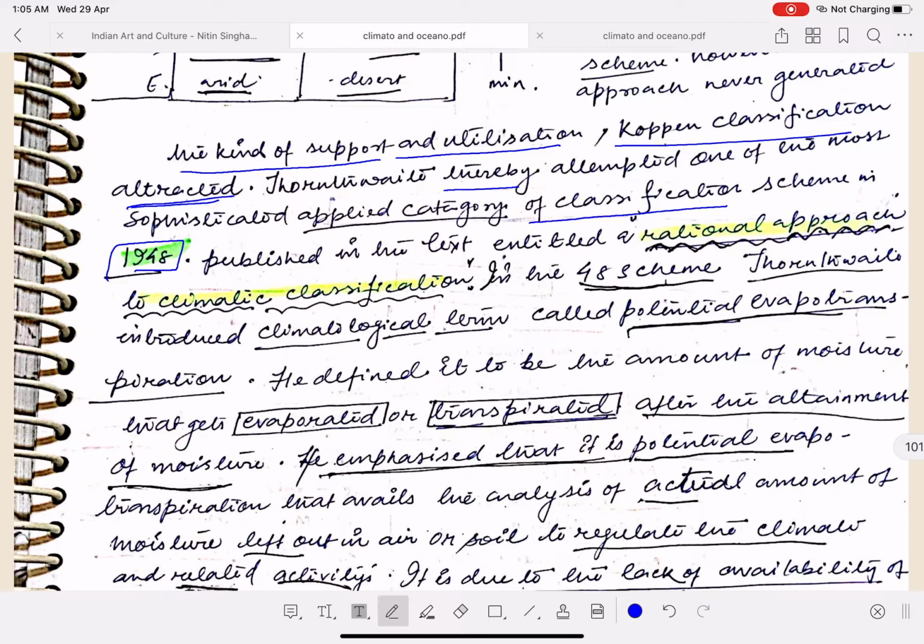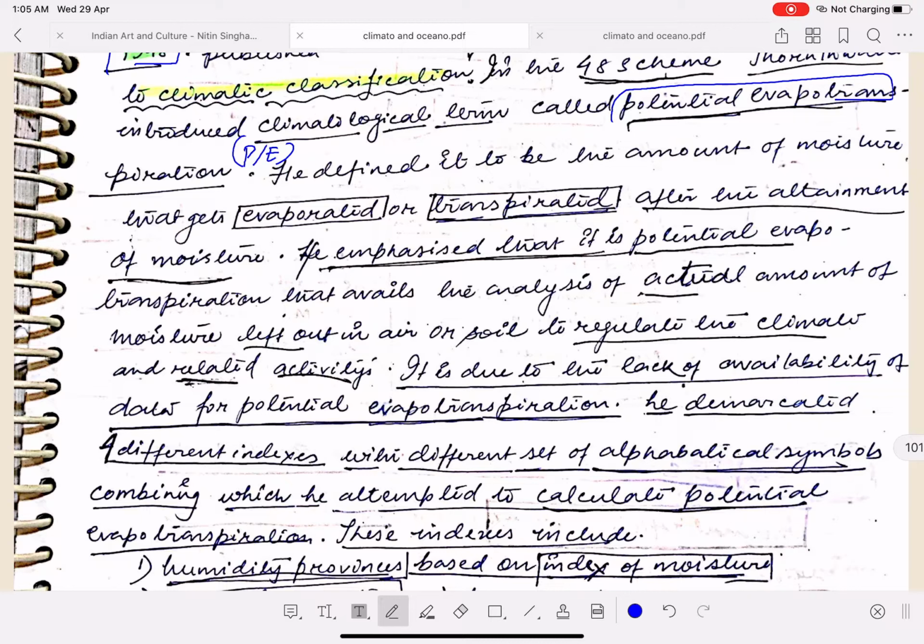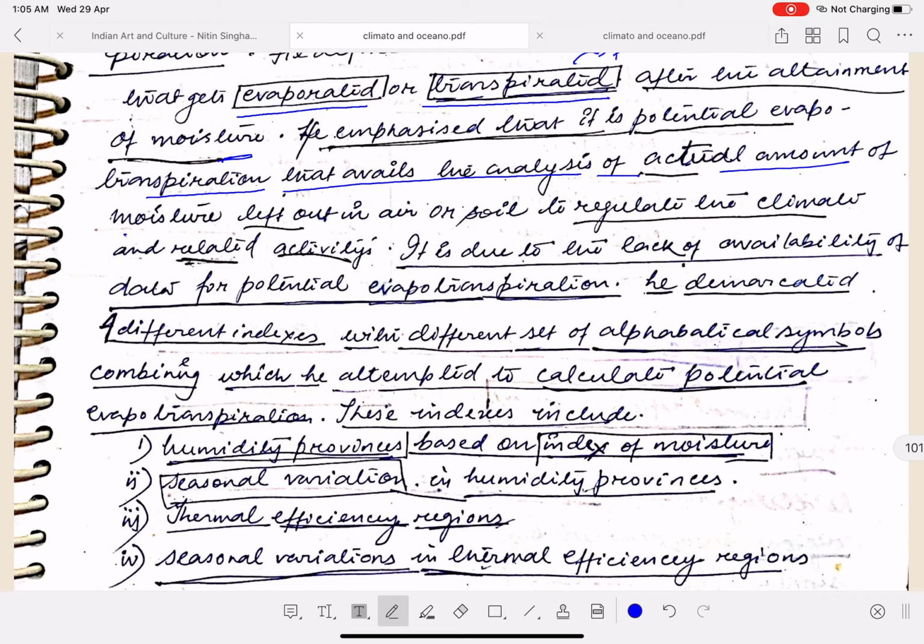In this, he introduced the concept of potential evapotranspiration, or what he called PE. He defined it to be the amount of moisture that gets evaporated or transpired. Transpiration, remember, is nothing but the evaporation that takes place from the plants after the attainment of moisture. He emphasized that it is the potential evapotranspiration that allows analysis of the actual amount of moisture left in the air or soil to regulate the climate and related activity.